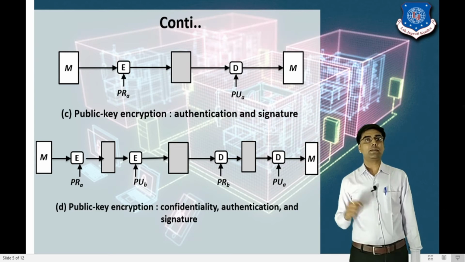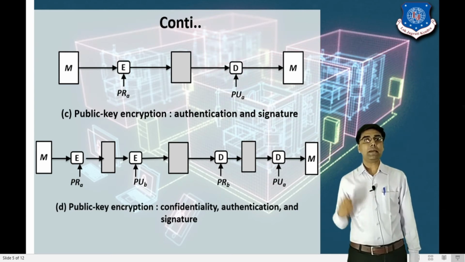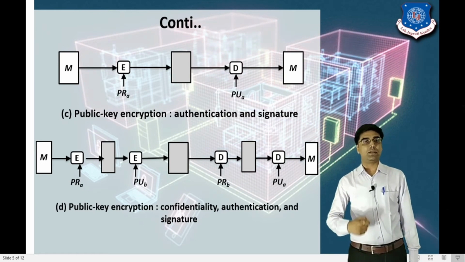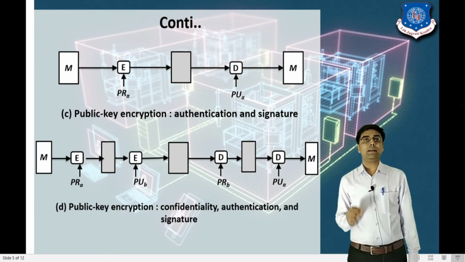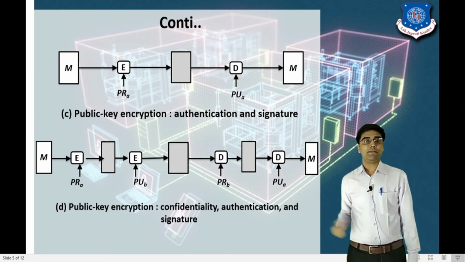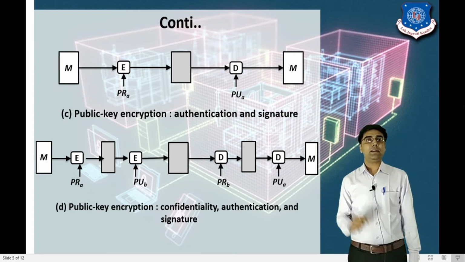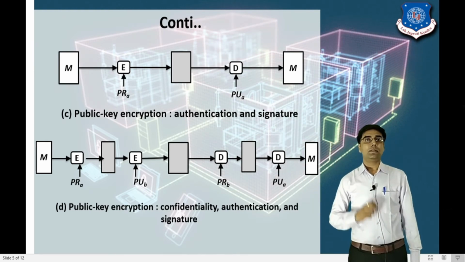This technique is called public key encryption, and here we achieve confidentiality, authentication, and the signature. It means that the message sent by the sender to the receiver verifies the signature of the sender, and the sender verifies the signature of the receiver, right? So I hope this idea is clear.